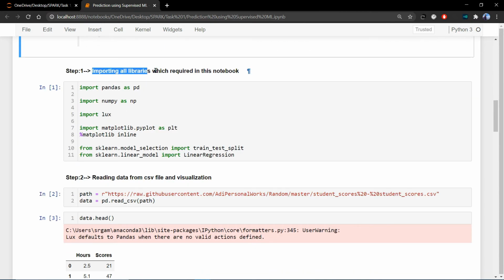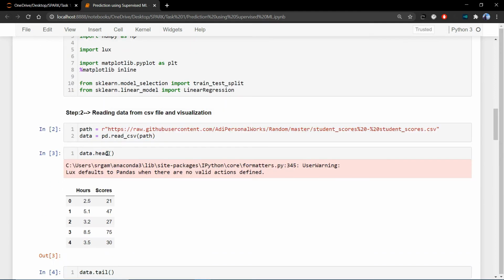Here we import the libraries required in this notebook, and in step 2 we have to read the data. As we know, a data scientist is handicapped without data, so it's an important step to import the data.